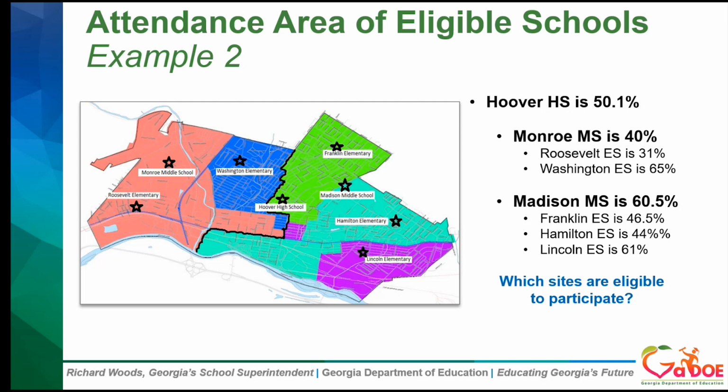And I see a lot of responses in the chat box saying all of them are eligible, and that is correct. Great job, everyone. So the high school is 50% or greater, and that makes all of the sites area eligible because they are all located in the attendance area of the high school. So great job, everyone.